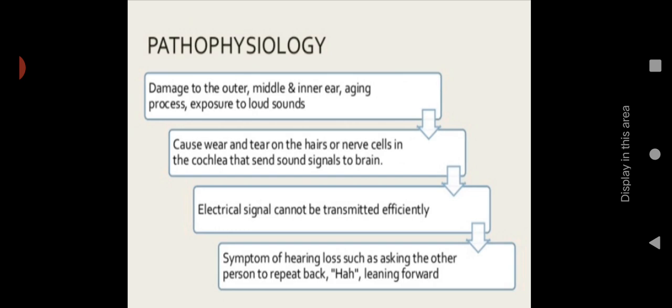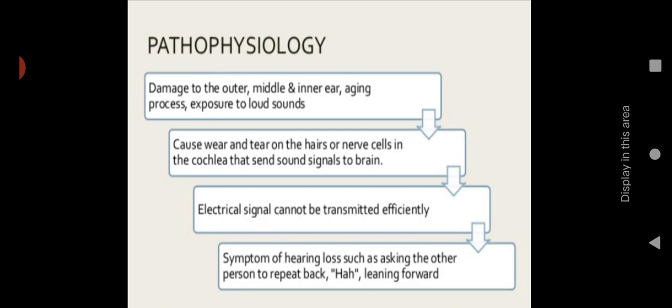Let us see the pathophysiology. A small pathophysiology is there. Damage to the outer, middle and inner ear, or the aging process, exposure to loud sounds. So these are the main etiological factors behind hearing loss. So what will happen because of all these etiological factors? There will be wear and tear on the hair cells or nerve cells in the cochlea that send sound signals to the brain. Inside the cochlea there are cells which help the movement of sound signals to the brain.